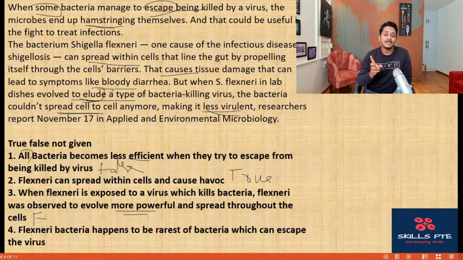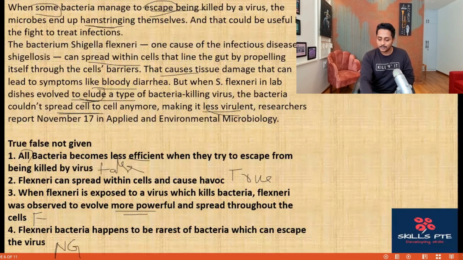You cannot write true just because 90% of the information is matching. Rarest is not matching. That means you don't know if this is the rarest of bacteria which can escape. I have no information whether it is the rarest. When you say, I don't know, I have not got much information to say this, then the answer has to be, I hope you're saying, not given. Hope it is clear. Because of the word rarest here, the last one becomes not given.